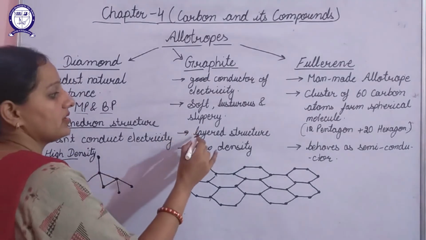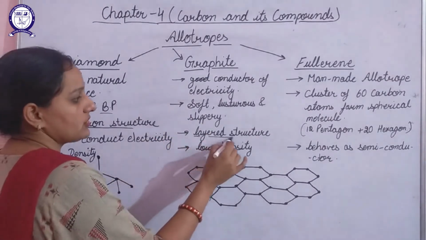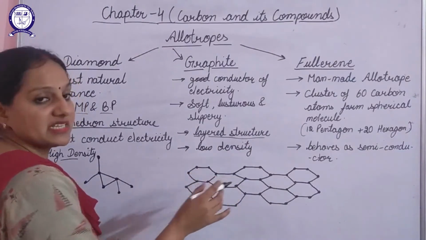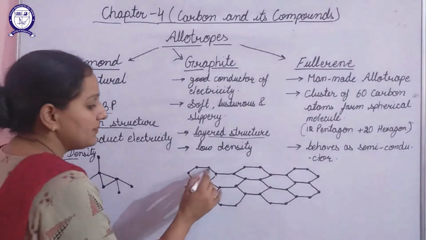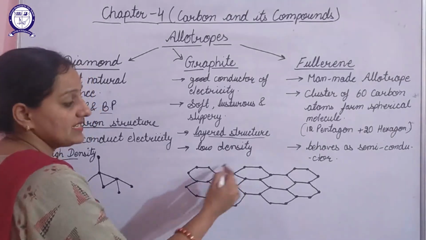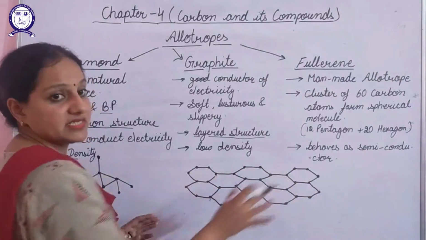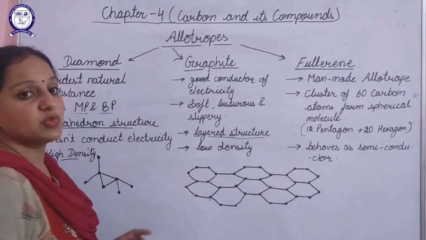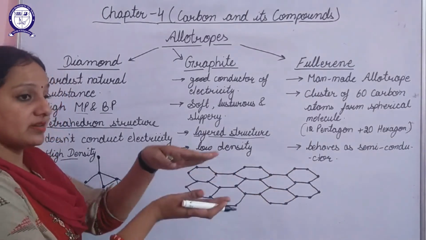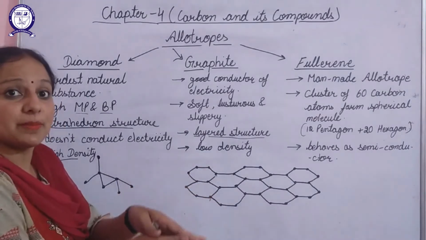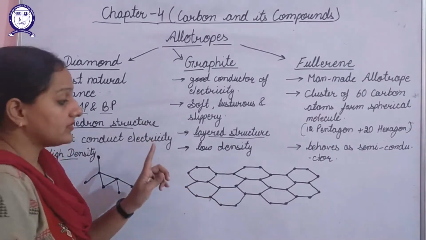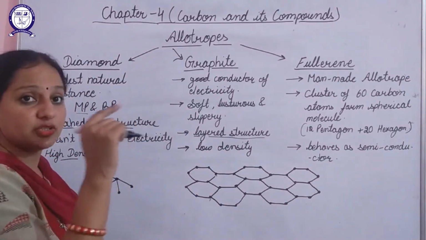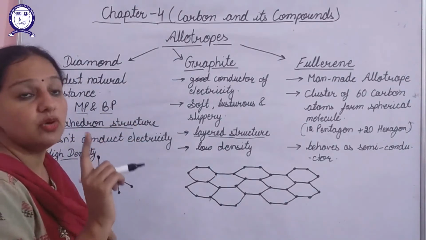Next one, if we talk about the structure of graphite. Basically one carbon atom combines with three other carbon atoms, making hexagonal rings, and these hexagonal rings are connected together to form one layer, and this one layer is known as graphene. Different graphenes or different layers combine together, and the intermolecular forces between the two different layers are not so strong.